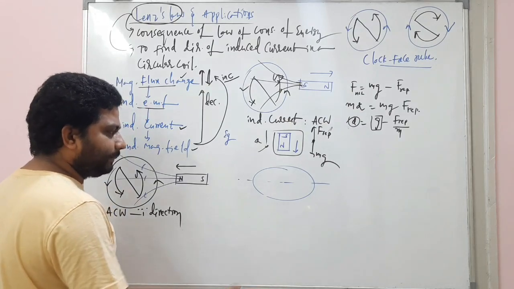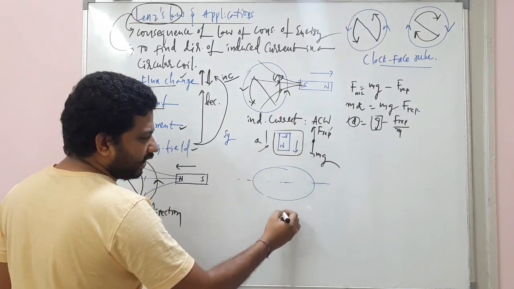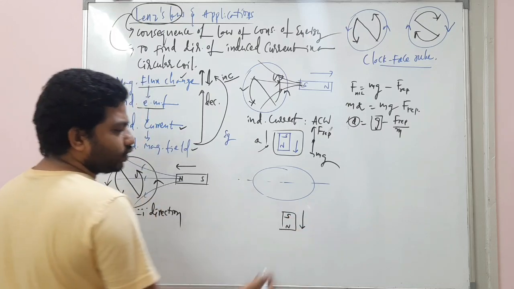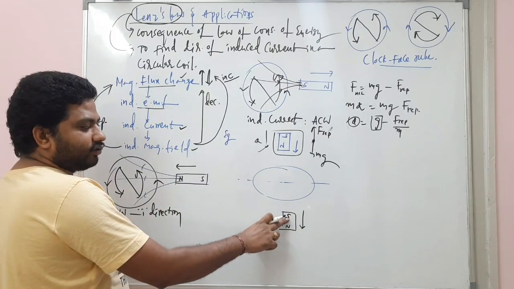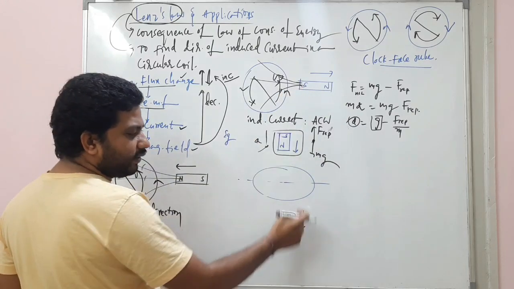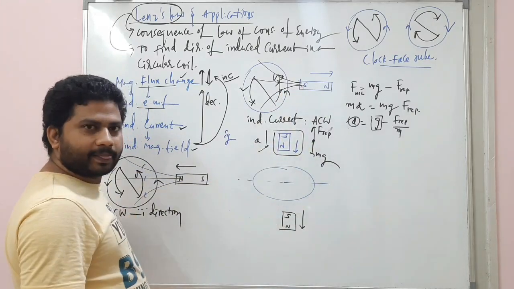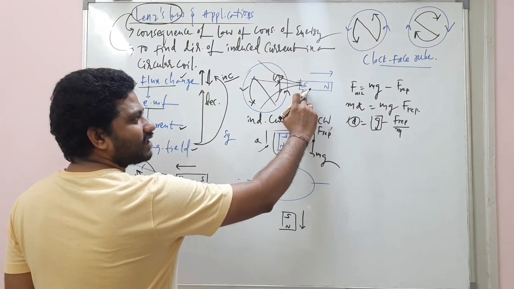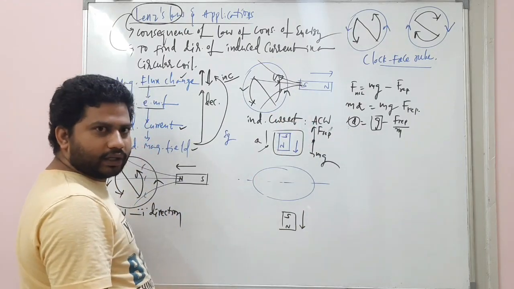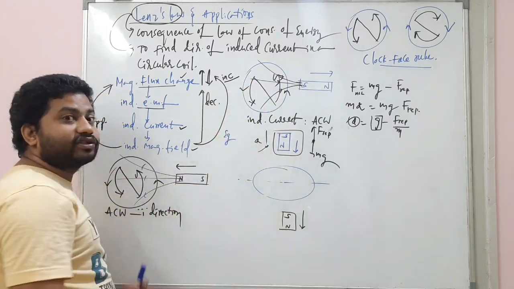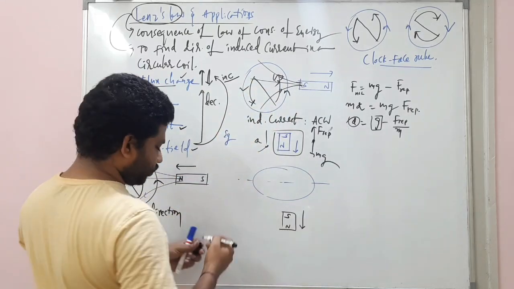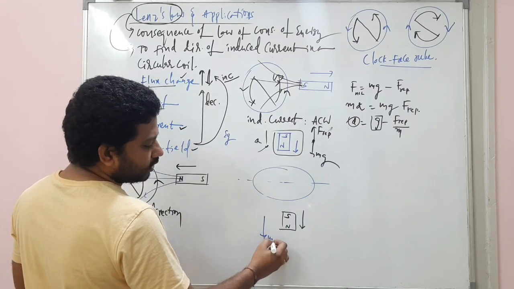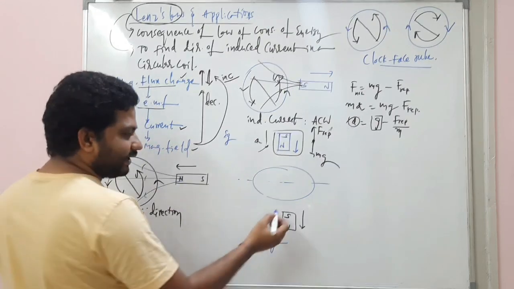So in the same way, this magnet after some time is moving like this, right? So this is the north and this is south. From the coil, south pole is close and it is moving away. See here, south pole is here, moving away from the coil. What is the pole developed here? South pole is developed here. Same here also. Because of mg, the magnet comes down and there is a repulsion force.